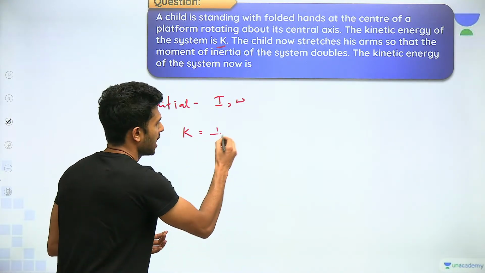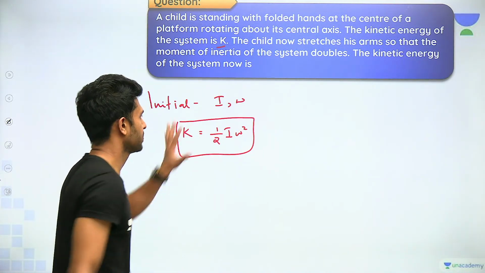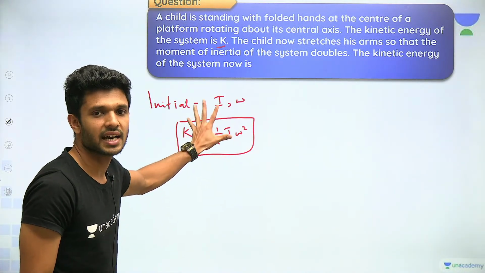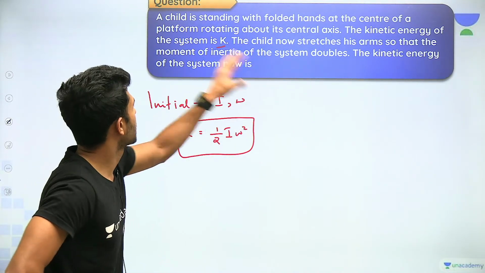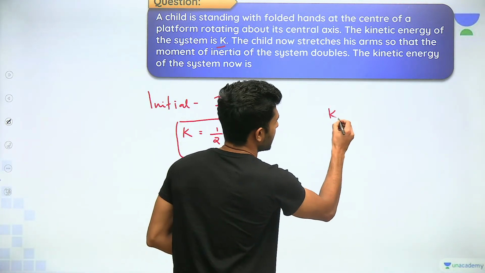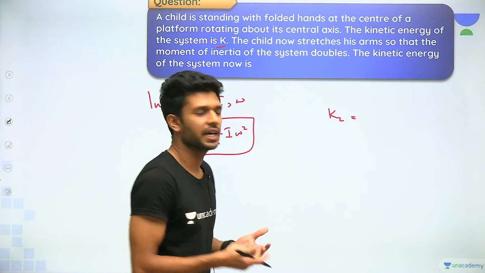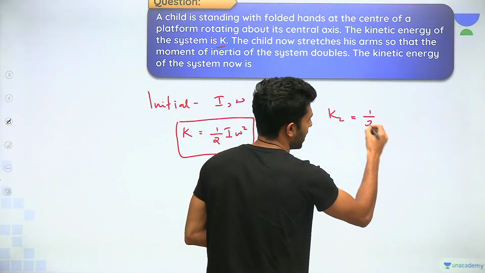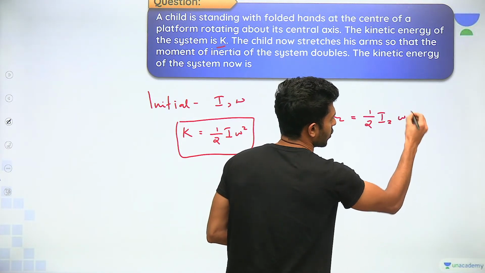Half I omega square, right? ठीक है. So these are the things given. I just have written the same thing down. The question is, what is the new kinetic energy of the system? If I write K2 as the new kinetic energy, how can I write the formula for the new kinetic energy as half the new moment of inertia omega 2 square.